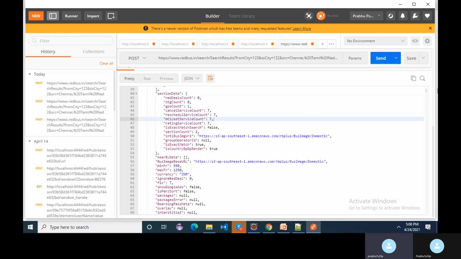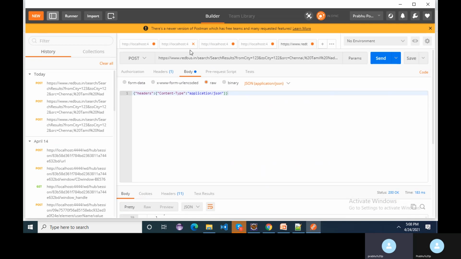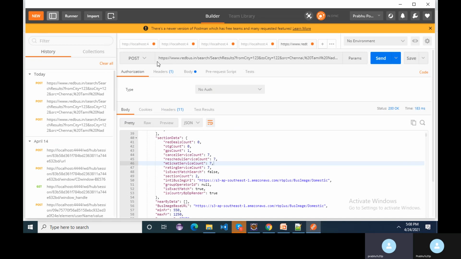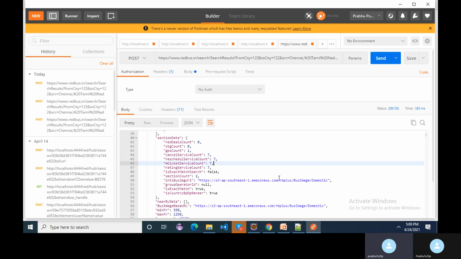What happens right now is that for that particular application they haven't given any authorization. For industrial purposes, if we hit that particular URL, we will not get any result over here because we need an authorization. Maybe this Redbus, they haven't given any authorization code to access this particular web service. Because of that, we are getting this particular value here.